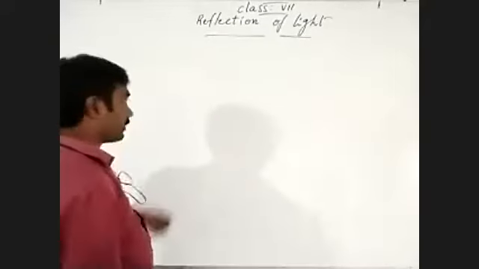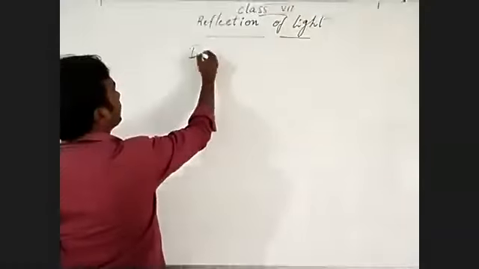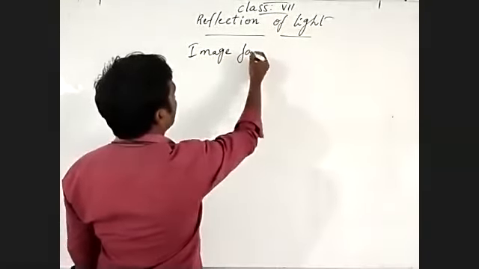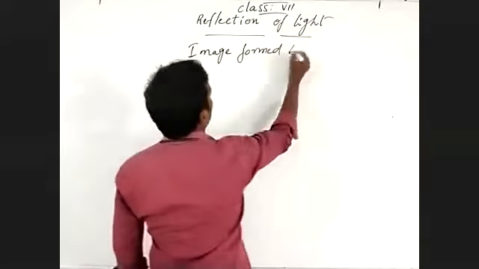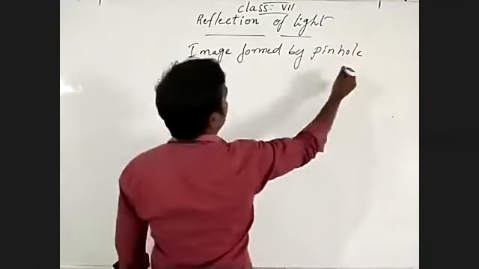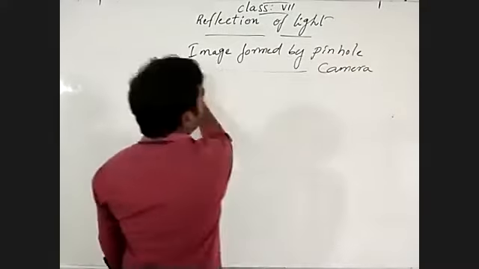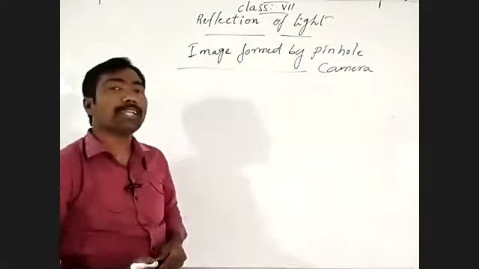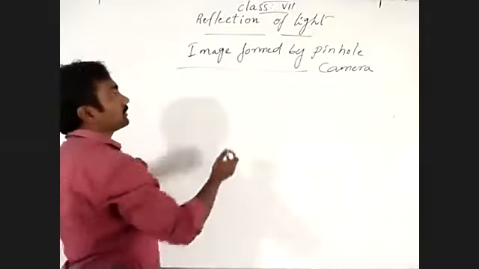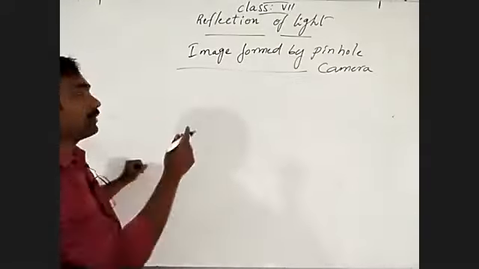Then, how is the image formed by a pinhole camera? Generally, a pinhole camera is made up of two PVC pipes.